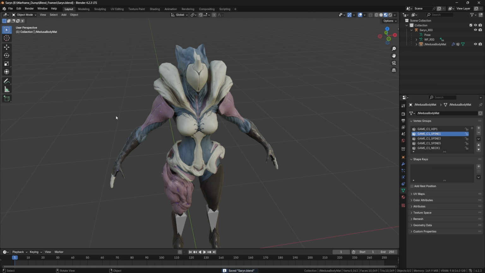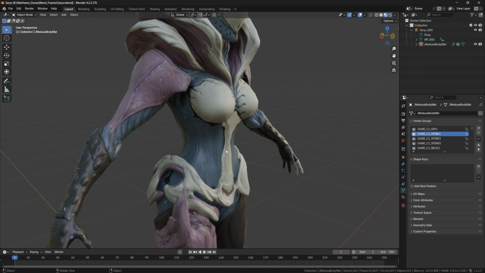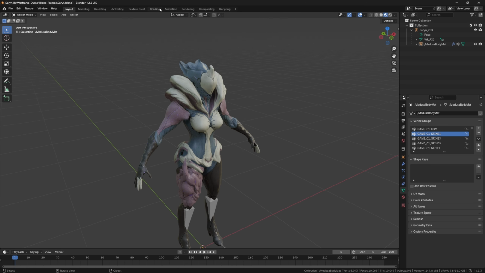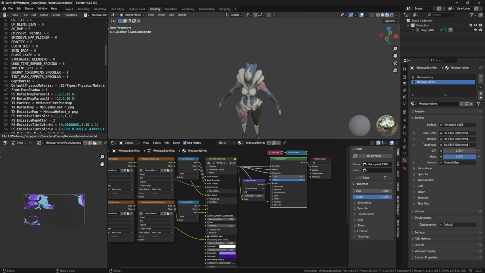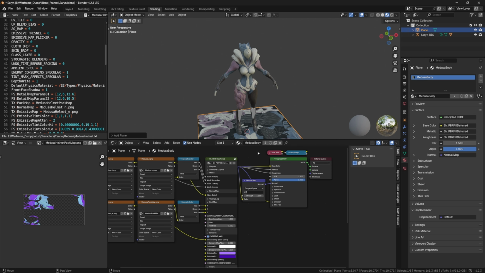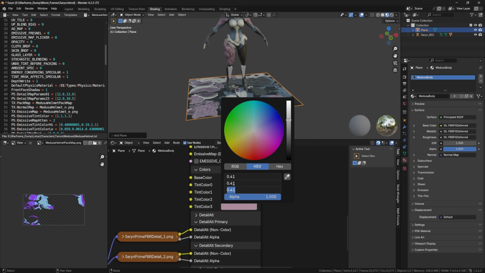So the reason we just saved before doing this next step is if you want to do anything else in Blender, we're about to null out all these colors, so you won't be able to retain the colors here. So we're going to go under Shading now, and we're not going to save from this moment on in Blender. We're going to add a plane, go under our body, and then we are going to set all of these to 0.5 RGB.